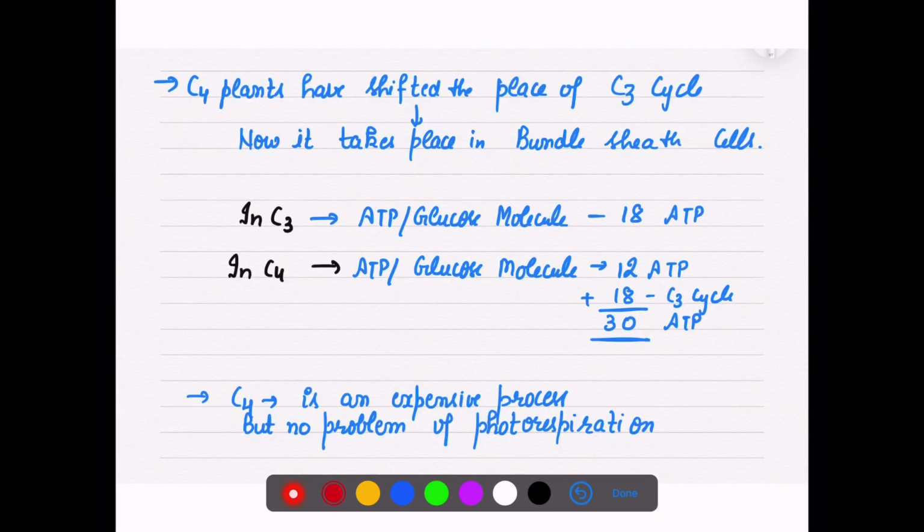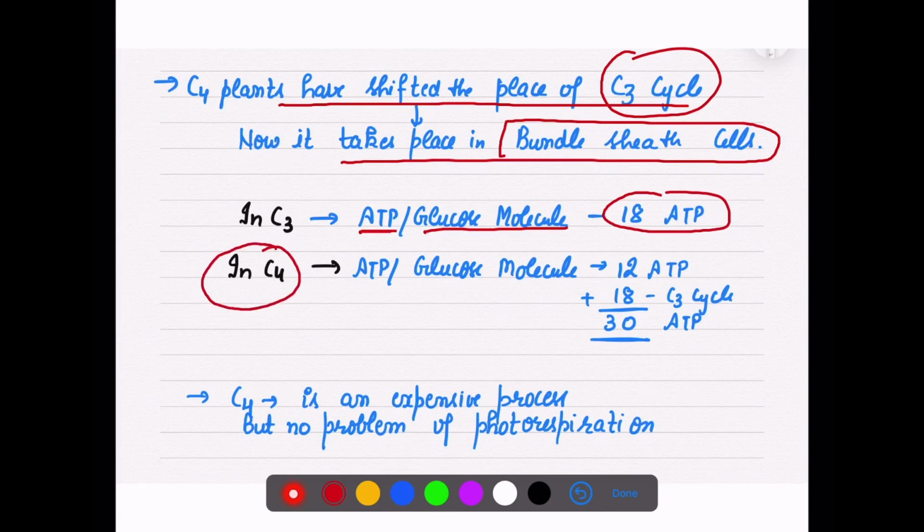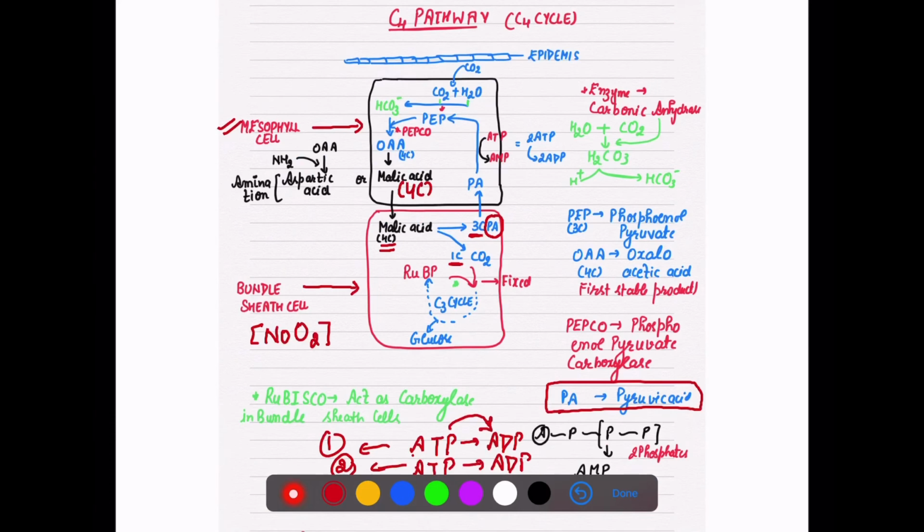Now C4 plants show Kranz anatomy, and they have shifted the place of the C3 cycle. Now it takes place in the bundle sheath cells. In C3, if we talk about the ATP used per glucose molecule, 18 ATP are used. If we talk about C4 plants, for glucose to be synthesized, six cycles need to be run.